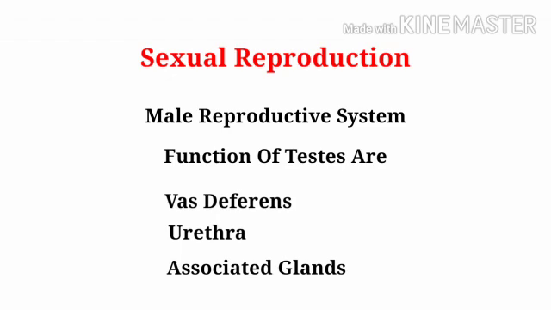Fourth, associated glands. There are two associated glands such as seminal vesicle and prostate gland, and their secretions are added to the sperms, which helps the sperm for nourishment and makes the transport easy.